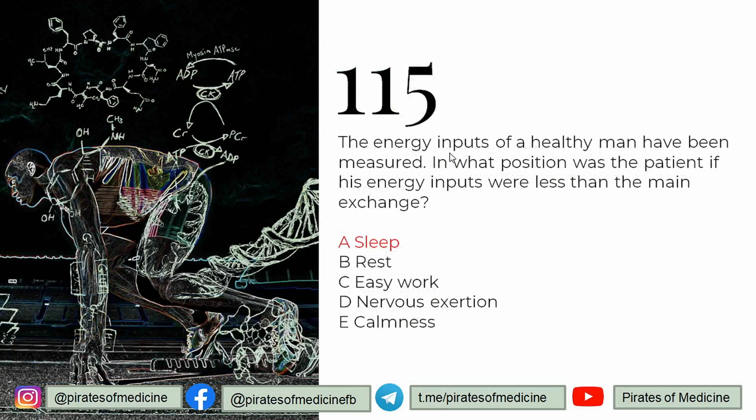115 is that the energy inputs of a healthy man have been measured. In what position was the patient if energy inputs were less than the main exchange? If the energy inputs were less than the main exchange, then the person should be in a sleep condition, because during the sleeping phase of our day, our energy inputs are very low, even lower than at rest. So if it is very low during the main normal exchange, then the person must be sleeping. That is why the answer is sleep.